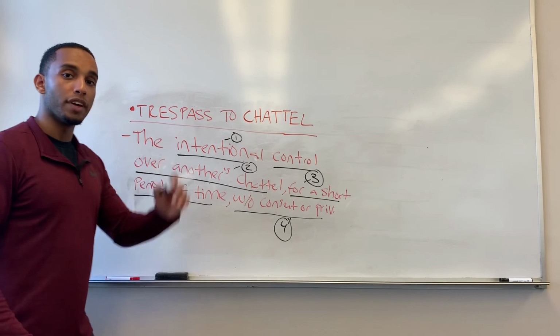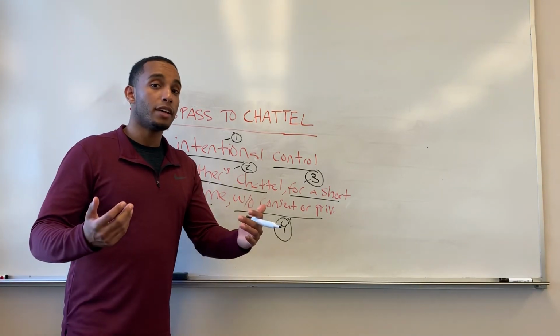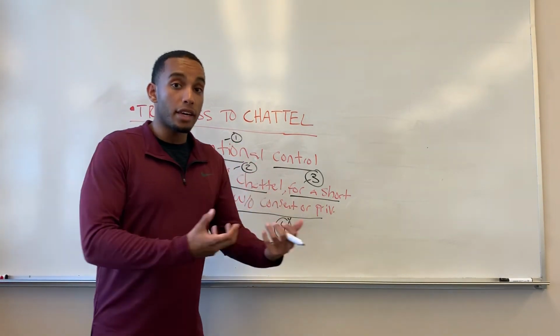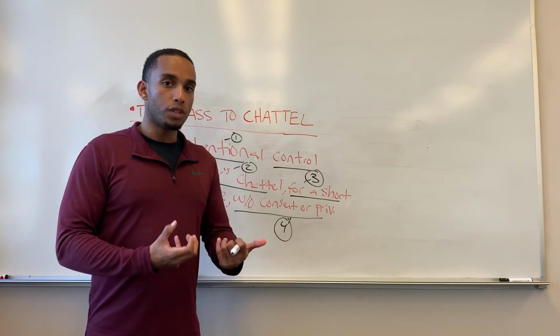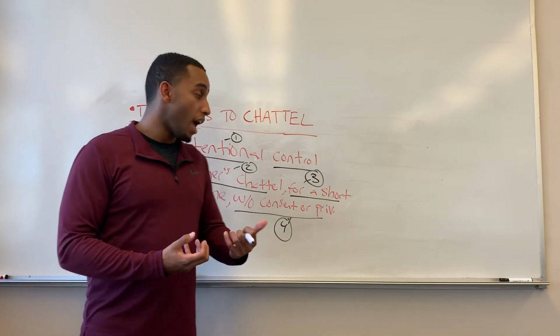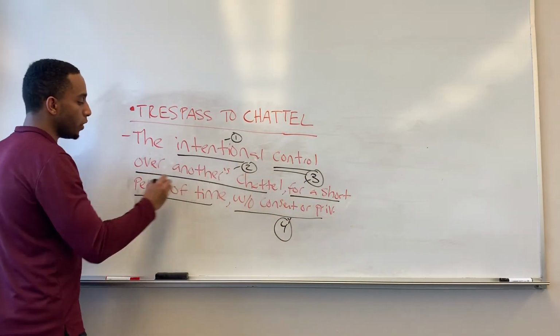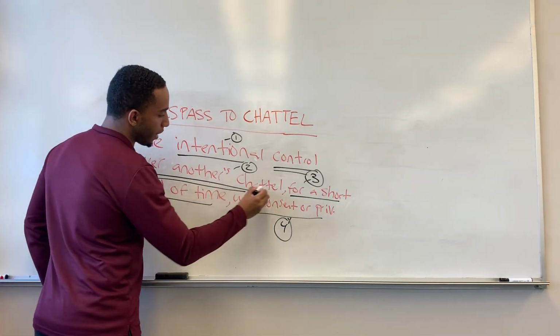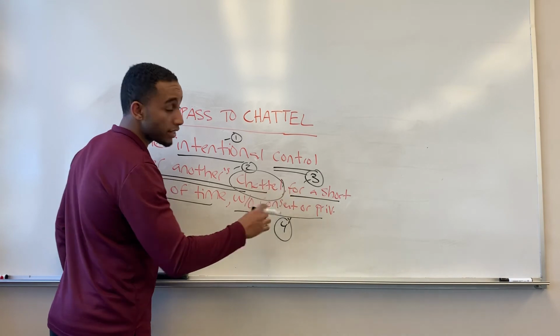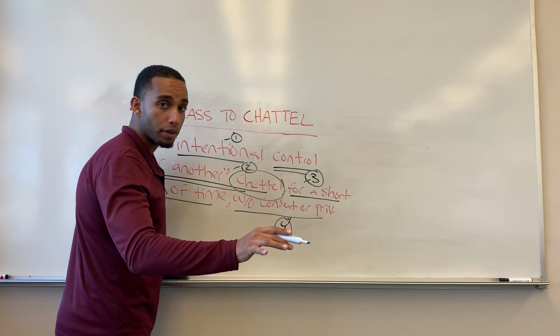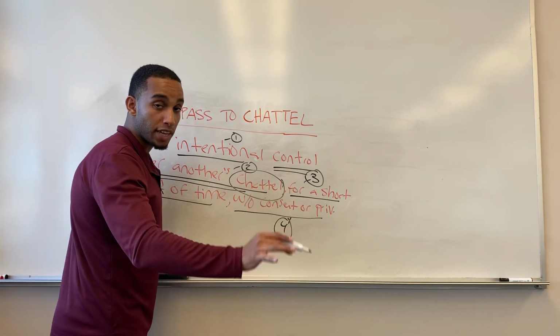So an example of this is, let's say that the defendant ends up taking the plaintiff's coat. He has the control, the intentional control over the plaintiff's chattel, the plaintiff's property. And as I said, movable and tangible property. And a coat fits that description.